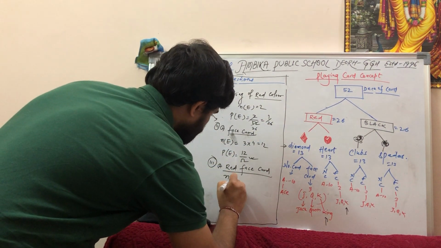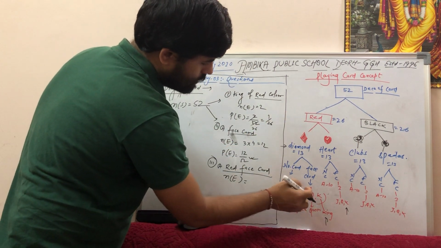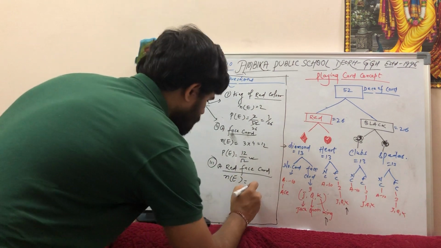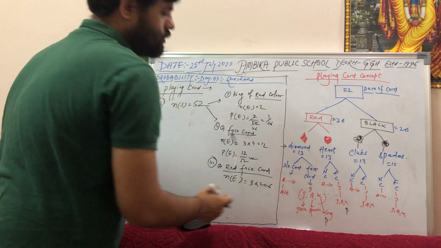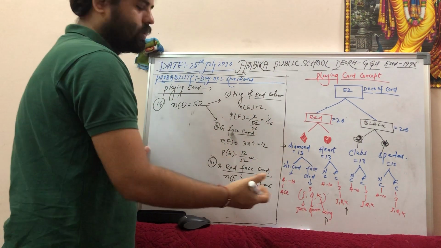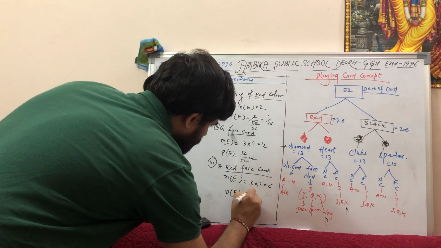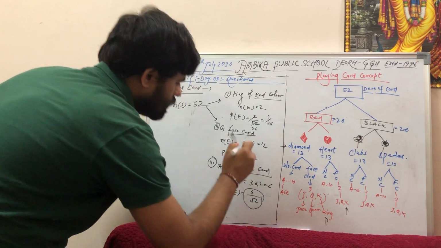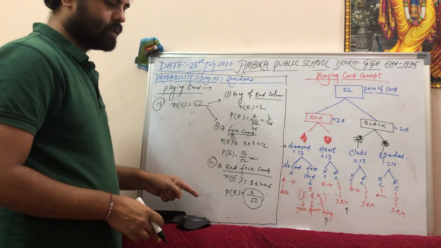Number of events equals how much? In the red, how many face cards? 3. In the red, how many face cards? 3. So 3 plus 3, 6. Into 3 into 2 equals 6, right? You can do into or plus because it depends on how you will calculate. So probability of an event equals how much? 6 by 52. You can solve it. 6 by 52, how much will it be? Okay? So this is the third.